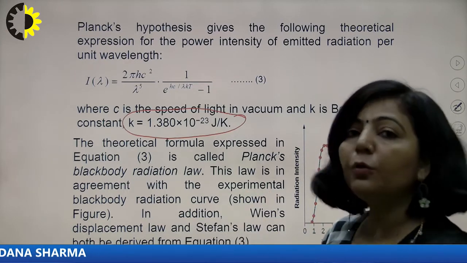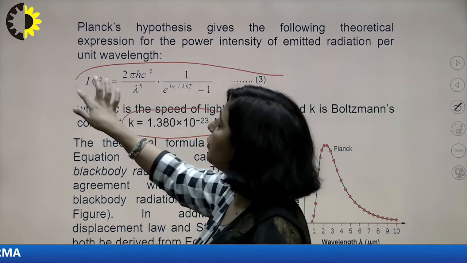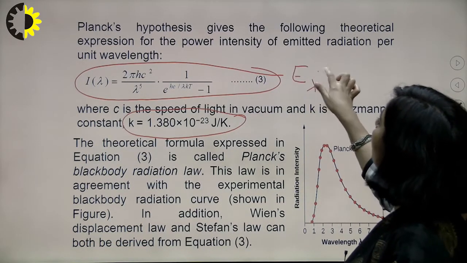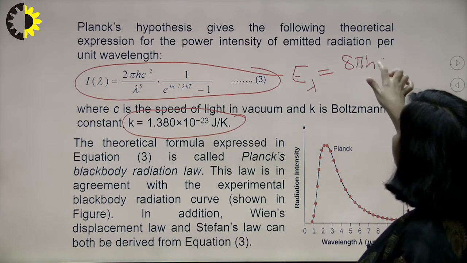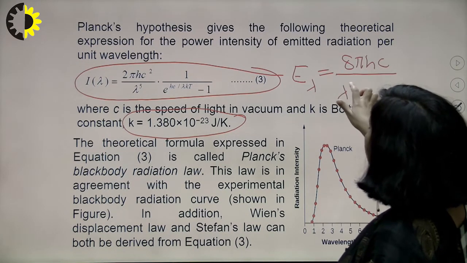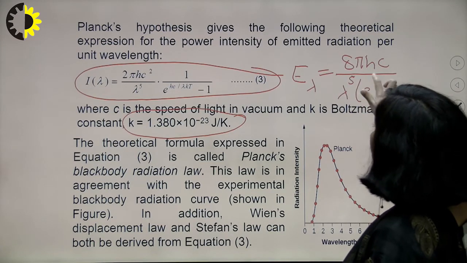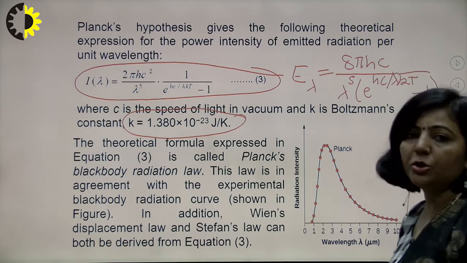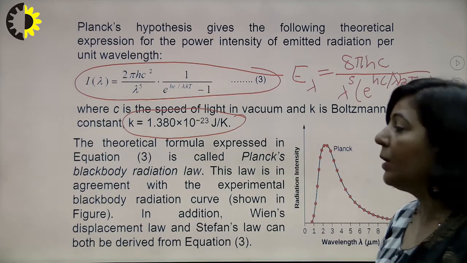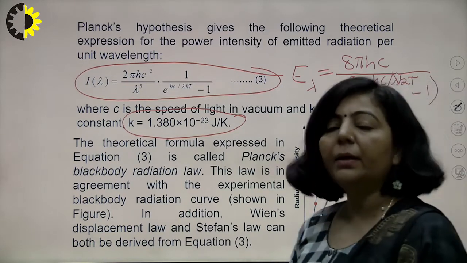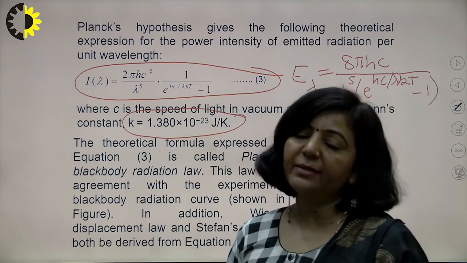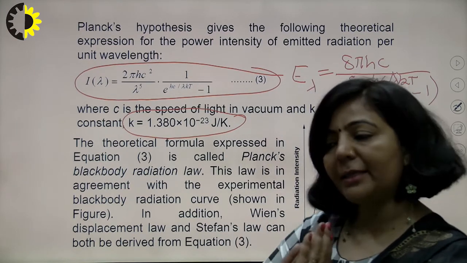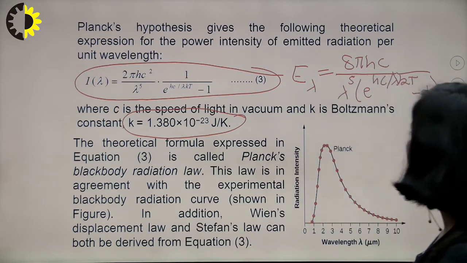But now you have a new formula, which is known as Planck's radiation formula. This is in terms of energy. You can also have this formula in terms of wavelength. In terms of wavelength, the formula is 8 pi hc upon lambda raised to power 5, e raised to power hc upon lambda kT, minus 1. This is the formula in terms of energy, and that is the formula in terms of intensity. So now we can derive the Rayleigh-Jeans law as well as Wien's radiation law using Planck's radiation law. It means Planck's radiation law can explain the entire black body radiation spectrum, right?